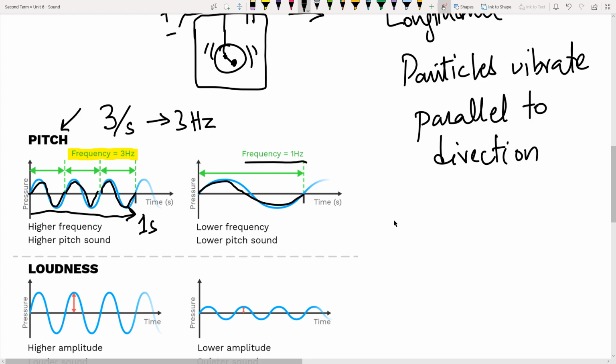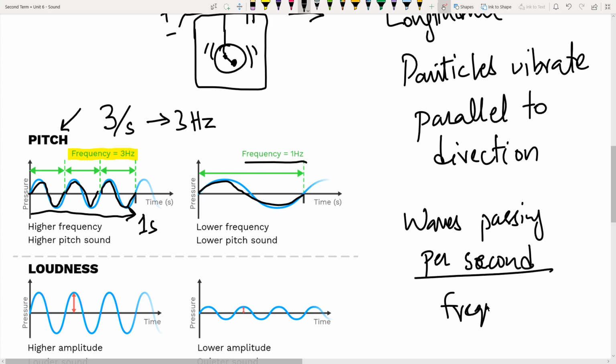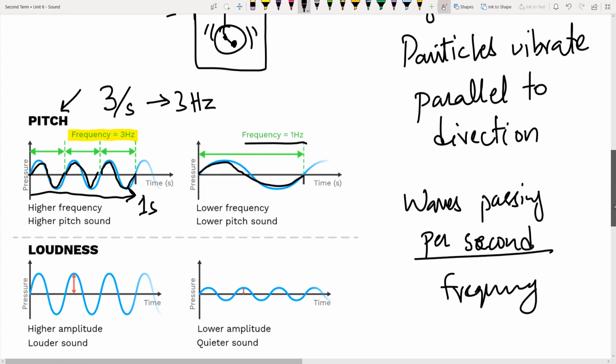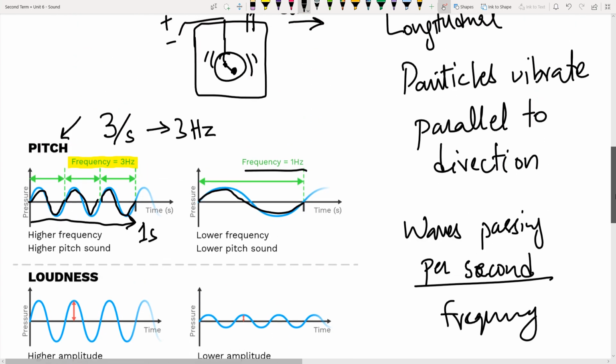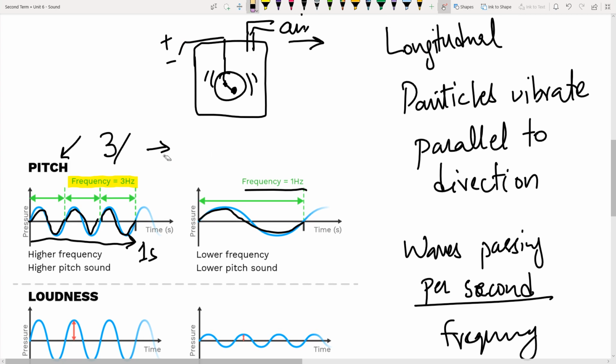So what does the frequency represent? It represents how many waves are passing per second. How many waves can pass in 1 second, that is what we call frequency. This is also termed the pitch of the sound. So what does high pitch or low pitch mean? When we have higher pitch, we say that the sound is shriller. Remember this word, shrill. And if the frequency or the pitch of the sound is low, we call it a grave sound.